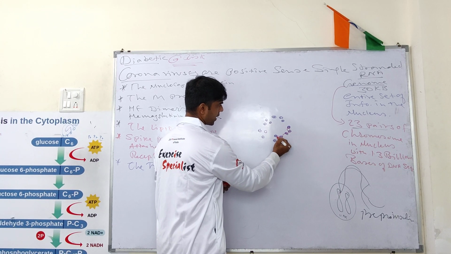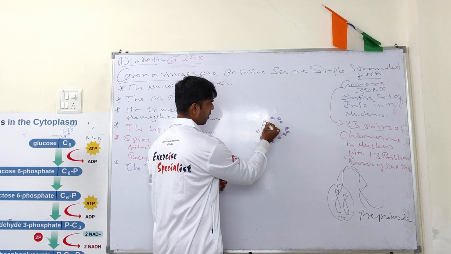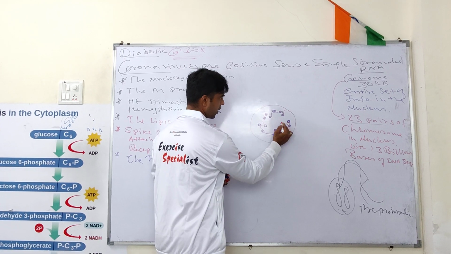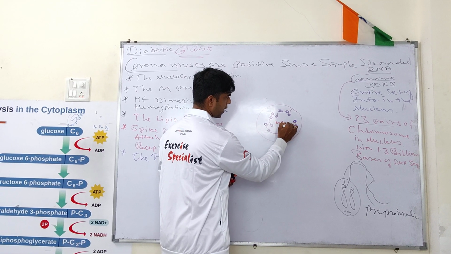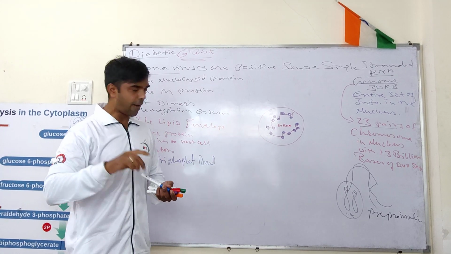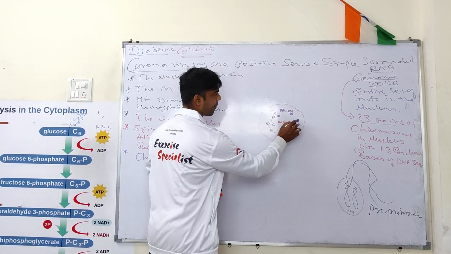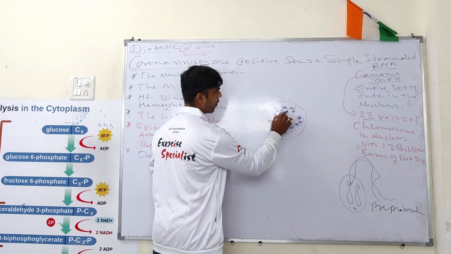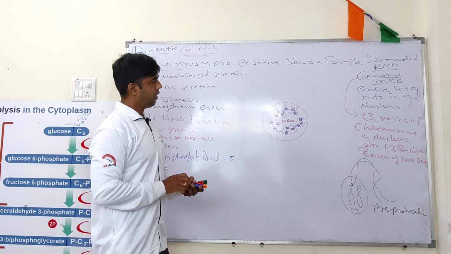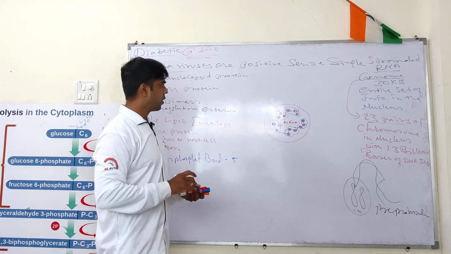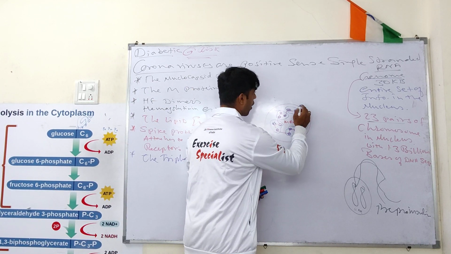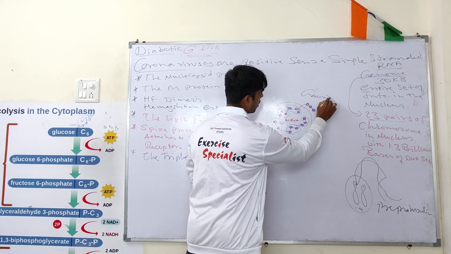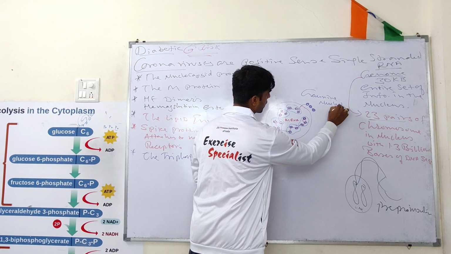We have messenger RNA, having a five triphosphate bond, 1, 2, 3, 4 and 5, and further they are connected to a guanine nucleotide.